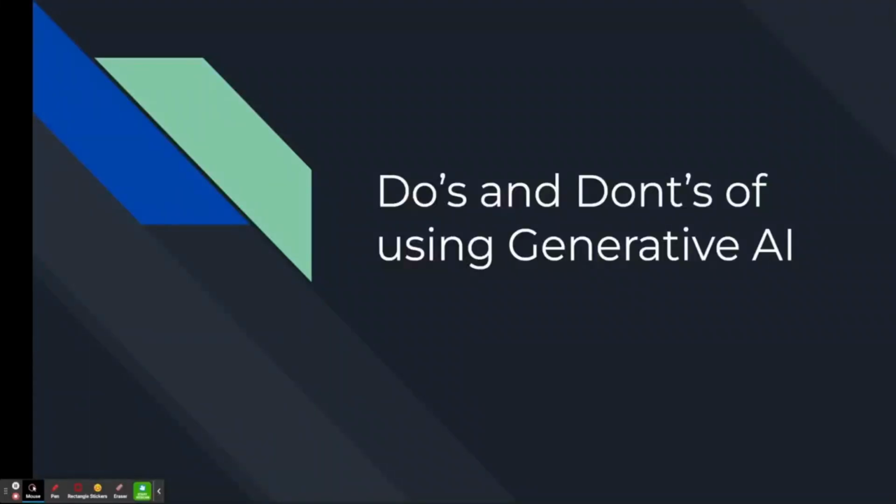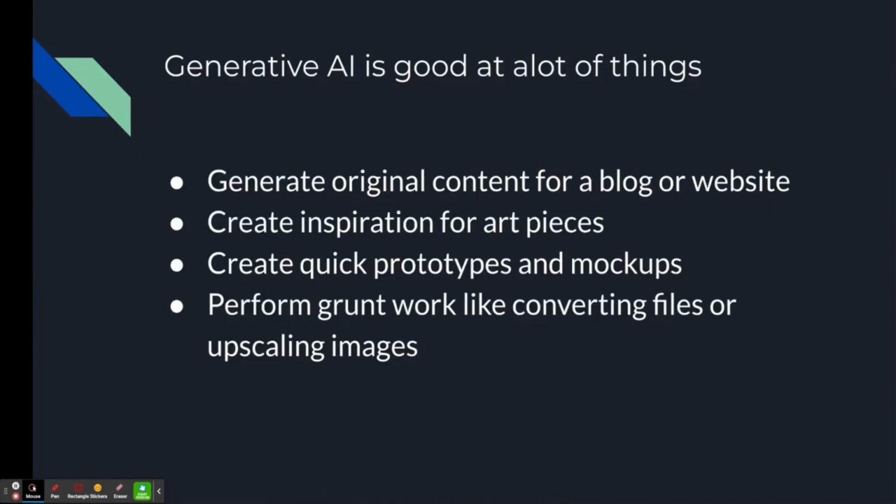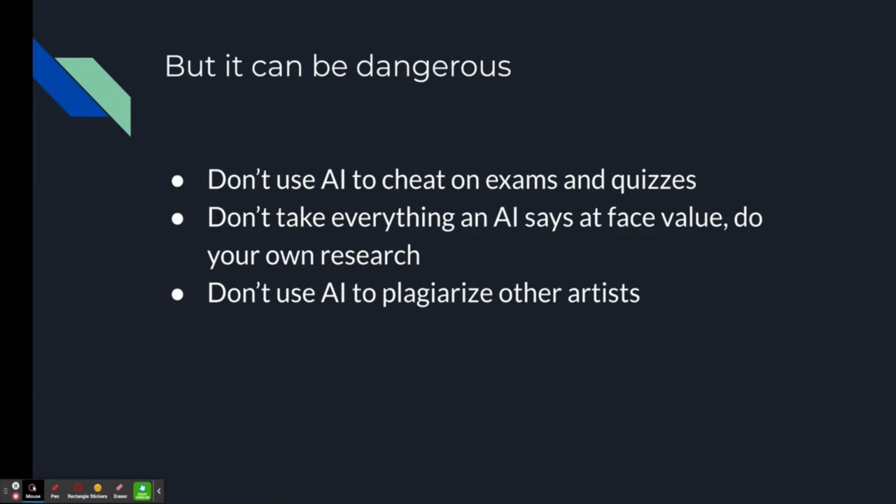This is the last section of our generative AI course, and this covers the do's and don'ts of using generative AI. Generative AI is good at a lot of things. It's very good at generating original content for a blog or website, generating inspiration for art pieces. It's good for quick prototyping and mockups, and performing grunt work like converting files, upscaling images, or colorization. These are all pro points of using generative AI, and it can be a force multiplier for a lot of people. But it can always be dangerous.